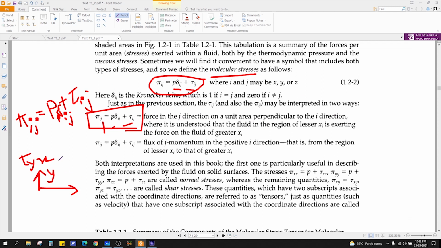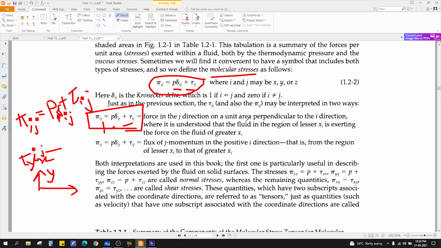So similarly, just replace with ij. The force is in the j direction and the area is in the i direction. So you can say force in the j direction on a unit area perpendicular to the i direction, right? The area is perpendicular to the i direction, or you can say the direction normal of the area is in i.